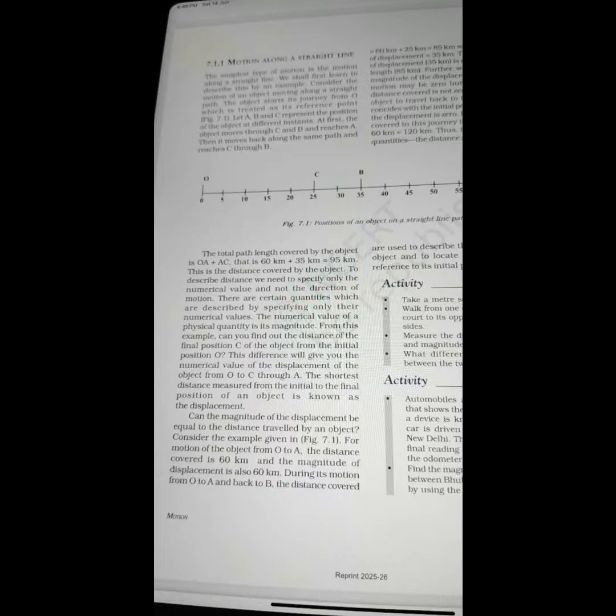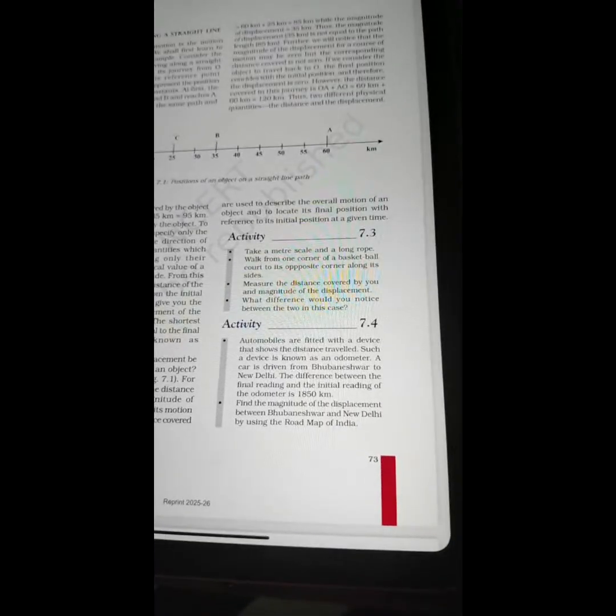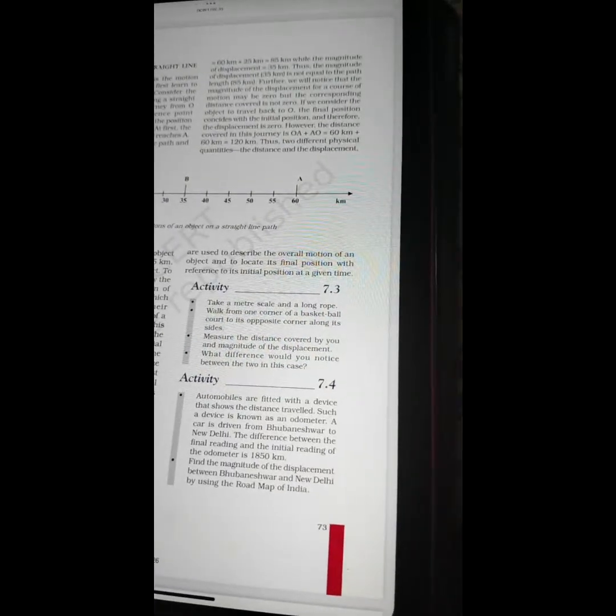Consider the example given in figure 7.1. For motion of the object from O to A, the distance covered is 60 km and the magnitude of displacement is also 60 km. During its motion from O to A and back to B, the distance covered is equal to 60 kilometer plus 25 kilometer, which is equal to 85 kilometer, while the magnitude of displacement is equal to 35 kilometer. Thus, the magnitude of displacement, 35 kilometer, is not equal to the path length, which is 85 kilometer.